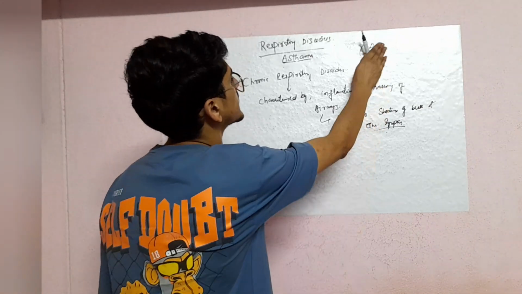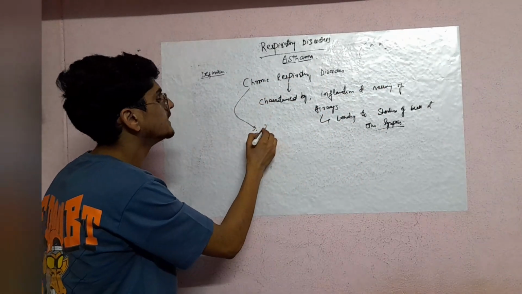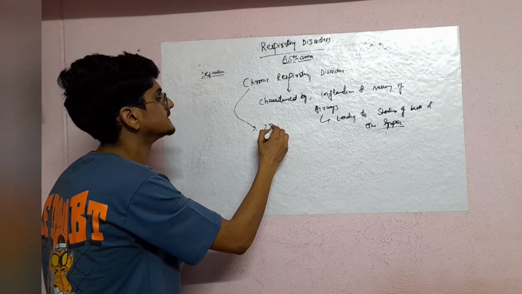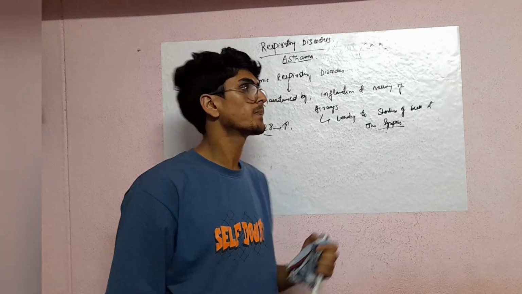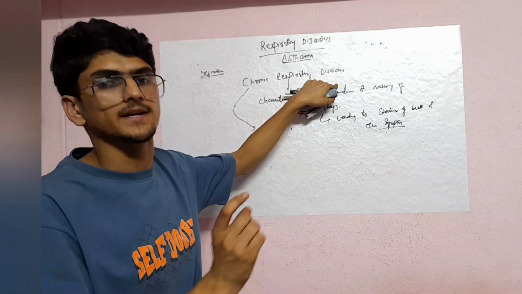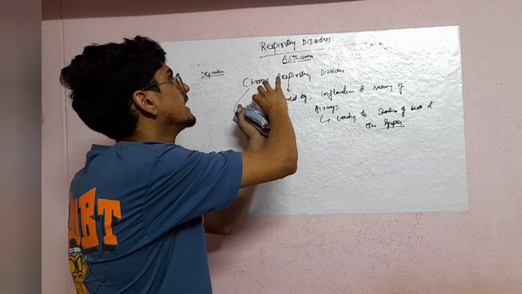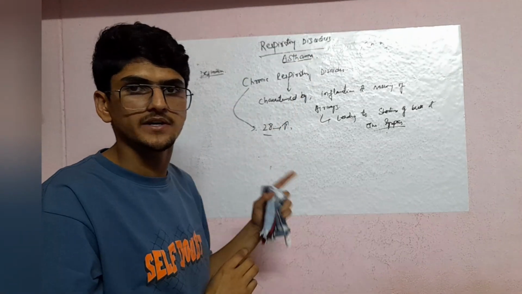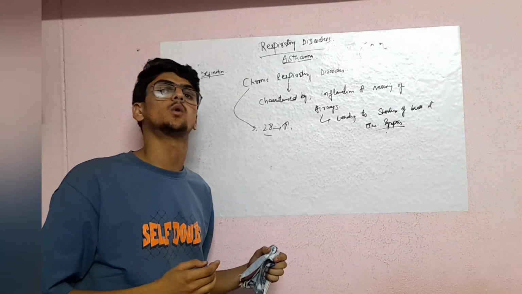But here, this is a chronic disease. So it may last more than 20 days. It can affect a person's respiratory system for more than 20 days, up to more than 28 days.